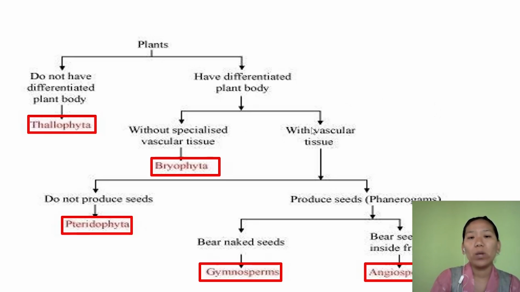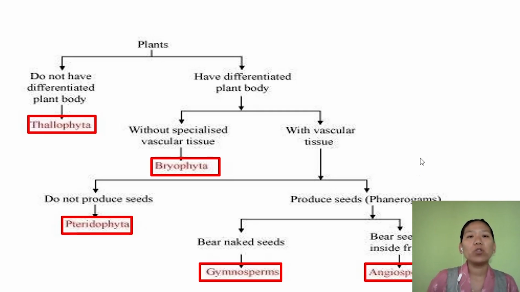Now the remaining ones, those with vascular tissue, are further classified based on the production of seed or absence of seed. The ones which do not produce seed are kept under division Pteridophyta, and the ones which are able to produce seeds are further classified based on whether the seeds are covered or naked. If the seeds produced are naked, they are kept under gymnosperms, and those whose seeds are covered by fruit are placed under angiosperms.